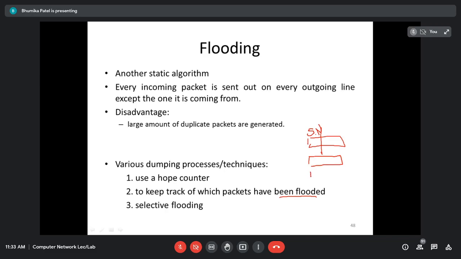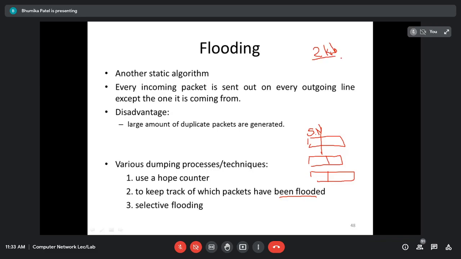For example, not multiple copies: one message is divided into multiple parts because a router has a particular protocol with a maximum transmission unit size. That means if I can send only 2 KB, and I want to send a packet, I can send a maximum of 2 KB.